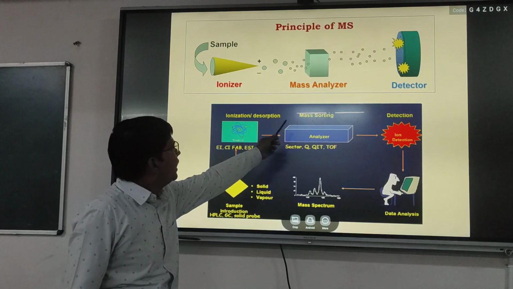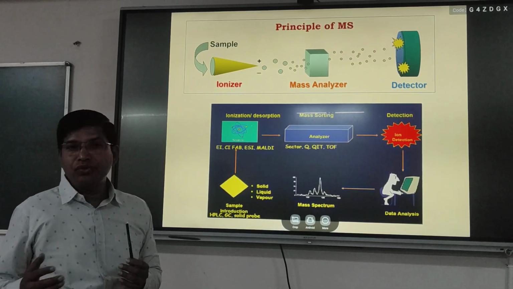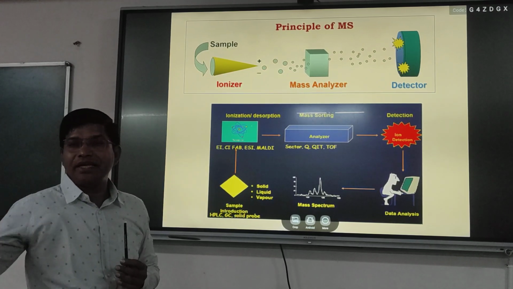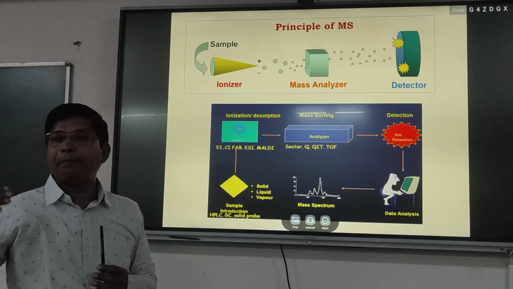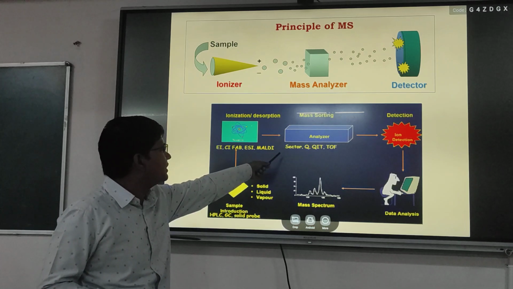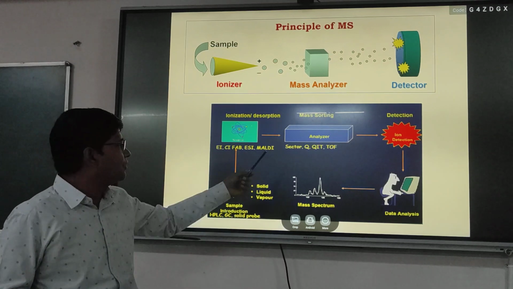Then we have a mass analyzer, also called a separation unit, filtration unit, or mass sorting unit, and that is done with the help of the mass by charge ratio. We have different types of mass analyzer: sector, quadrupole, ion trap, and TOF.